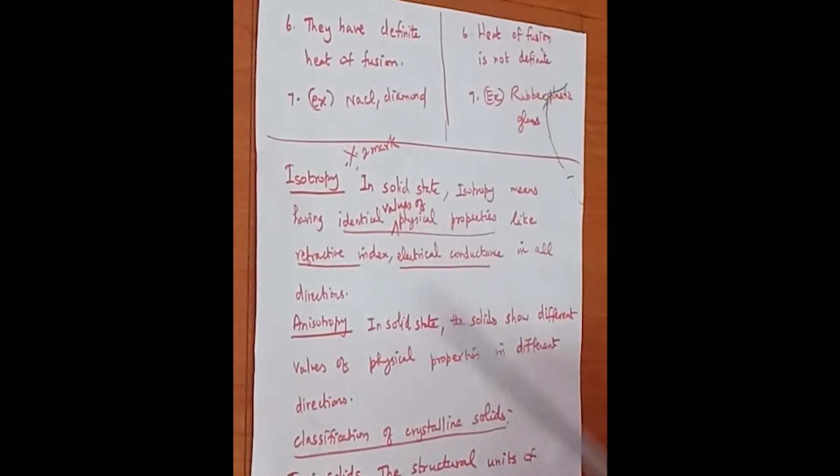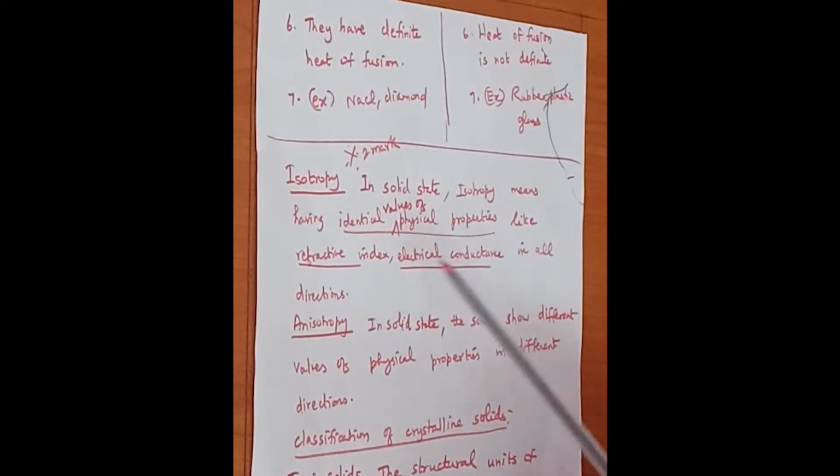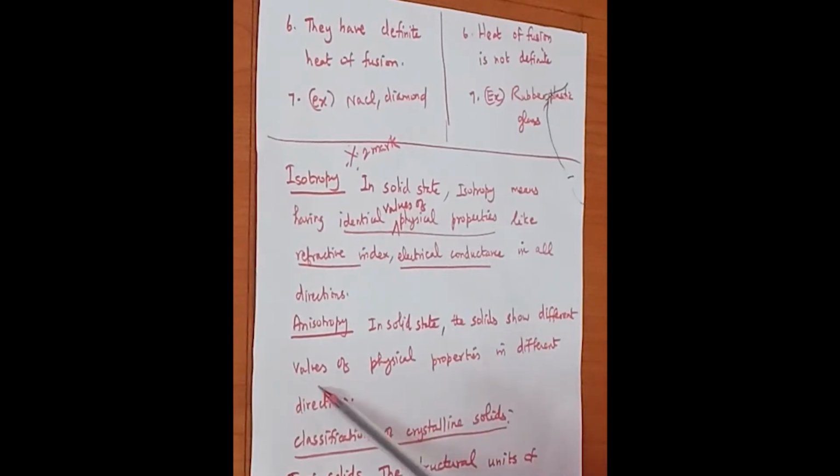So isotropy is where the solid has identical values of physical properties like refractive index and electric conductance in all directions. But anisotropy is where the solid shows different values of physical properties in different directions.